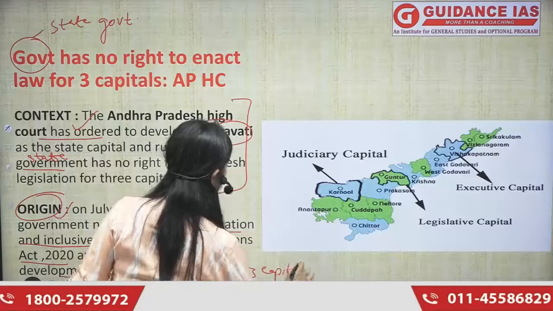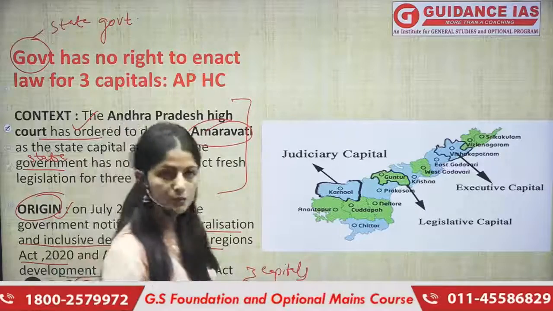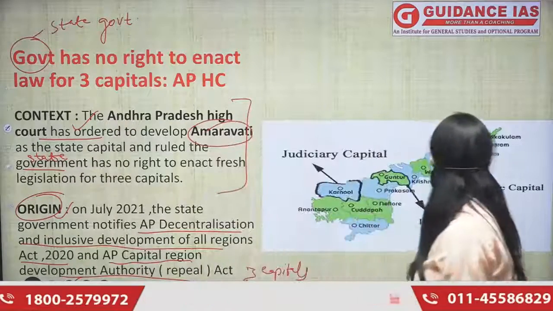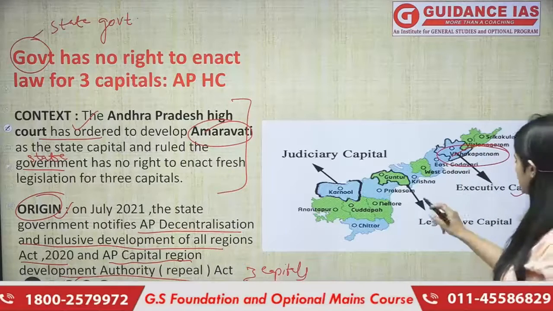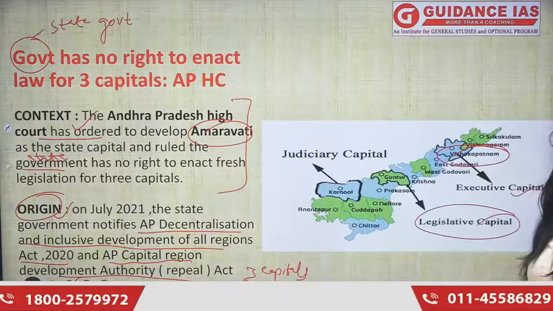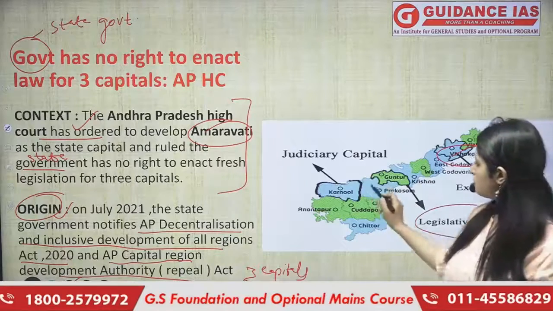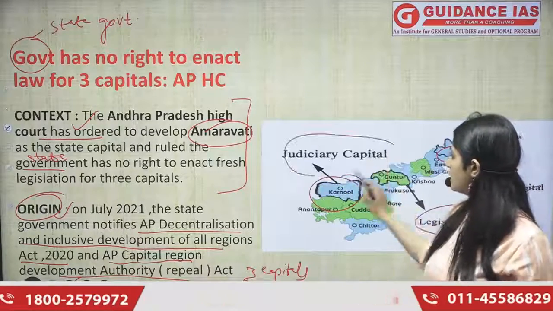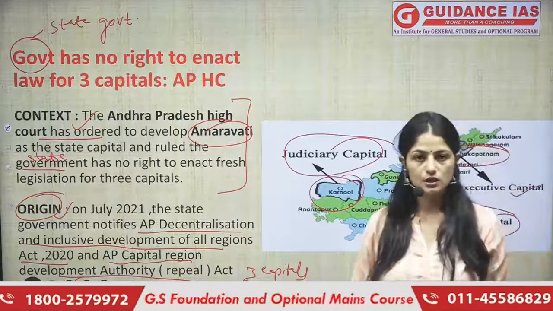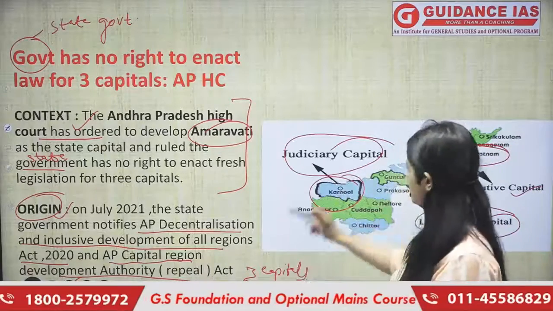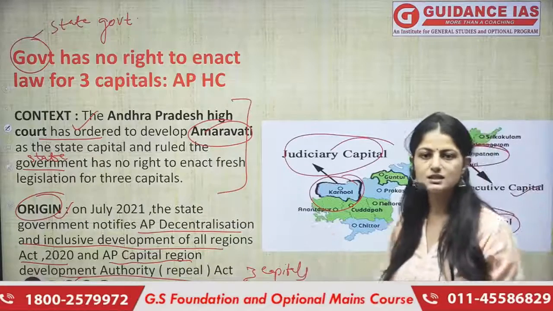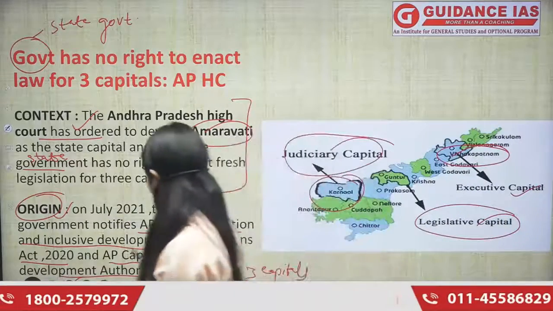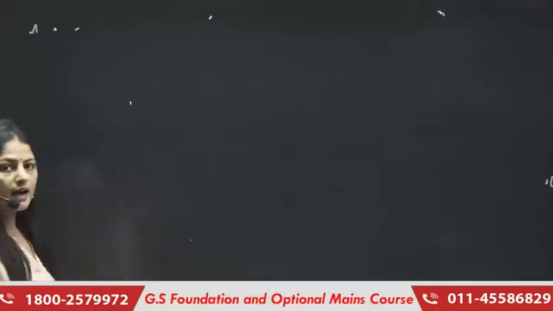And what were those three capitals? Come with me towards the map. The first capital would be Visakhapatnam, the executive capital. The second would be Amravati, the legislative capital, and the third would be Kurnool, the judicial capital. The state government wanted these three capitals, but the High Court said this cannot happen. Now we must understand why the High Court said this.